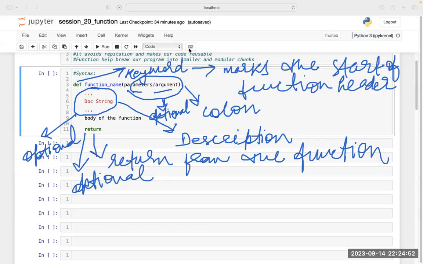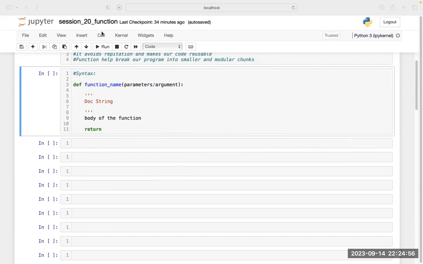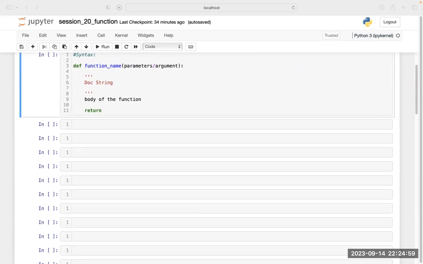Okay, fine. So now let's move to the main thing, the programming. Now let's see, I am writing one function.